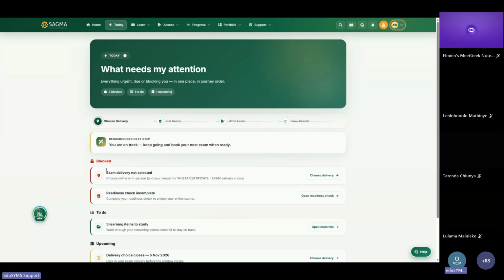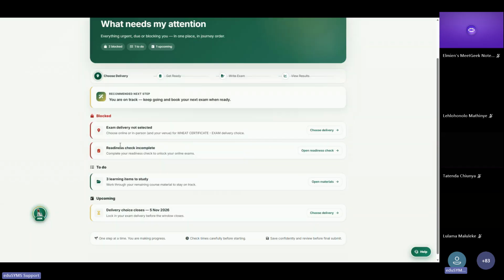In this case, it says your recommended next steps: you are blocked from exams because you have not chosen your delivery method for your exam. So you can choose how you are going to attend the exam, in person or online. Then you also need to take the readiness check to see if you are ready for the exam. It gives you a mock exam that prepares you for the final online examination and gives you a certificate of competence to say you are certified to write an exam online after you take that small course.